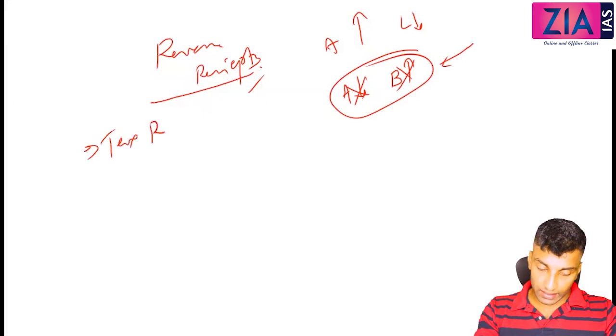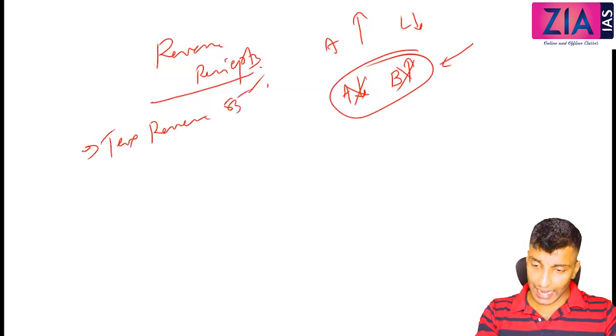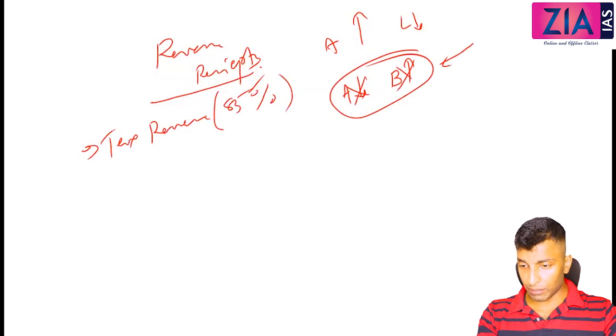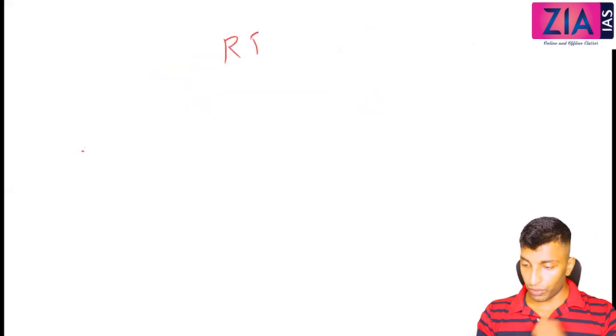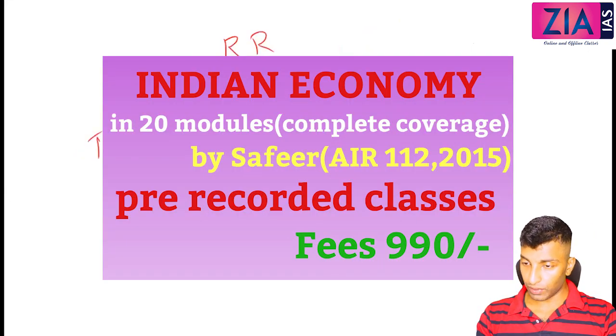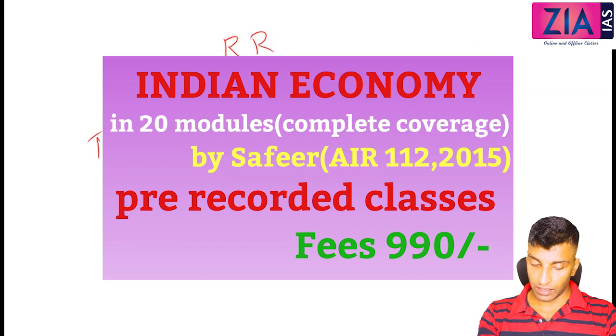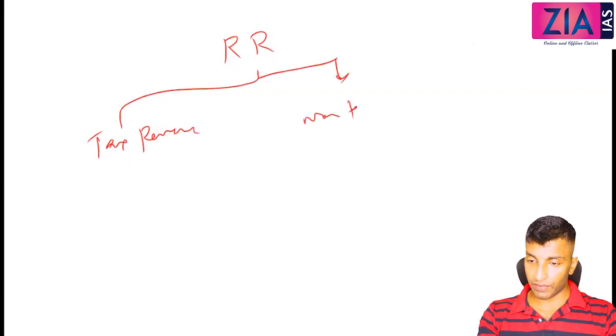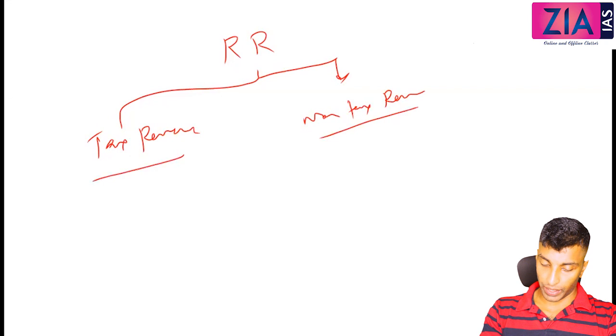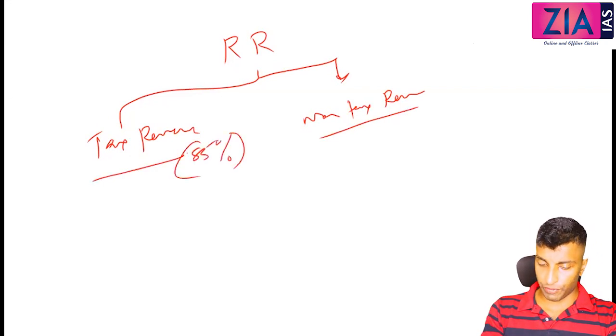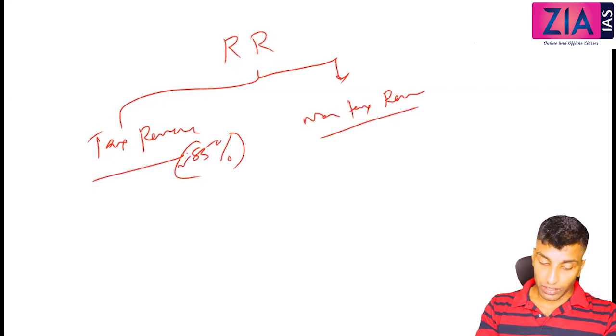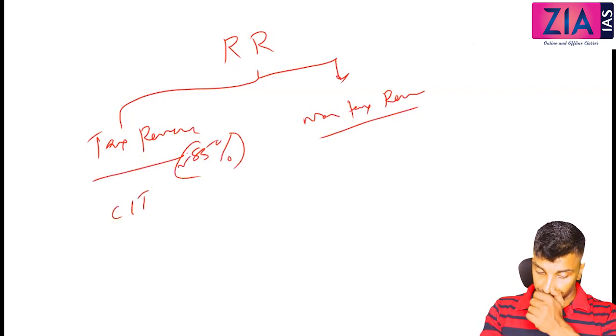So what are the revenue receipts? Mainly tax revenue. Tax revenue comes around 85%. That's the main source. Okay, so you can divide revenue receipts into two: tax revenue and non-tax revenue. Non-tax we will discuss many things. Tax revenue, that's coming around 85%. This is the maximum.